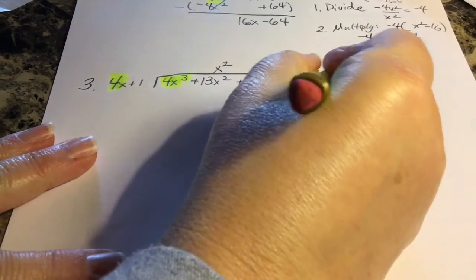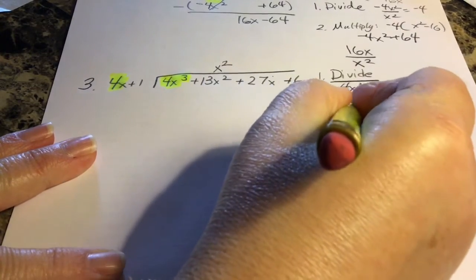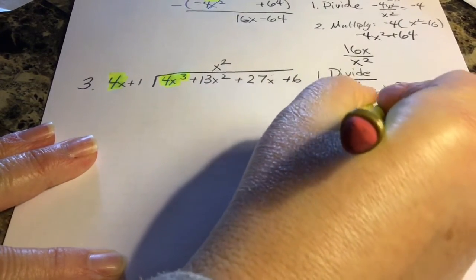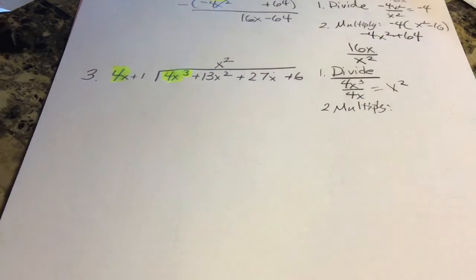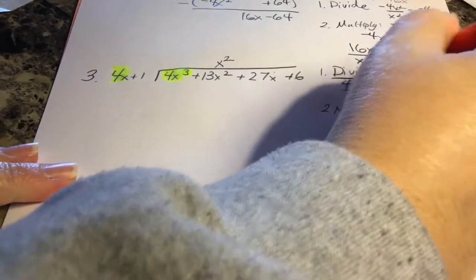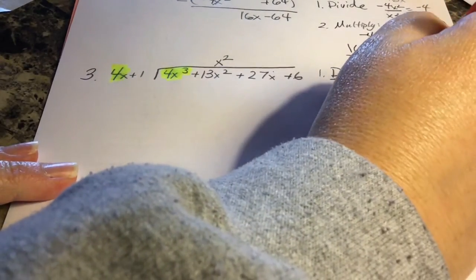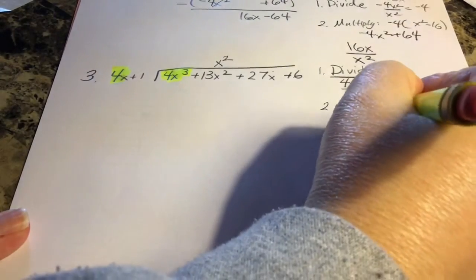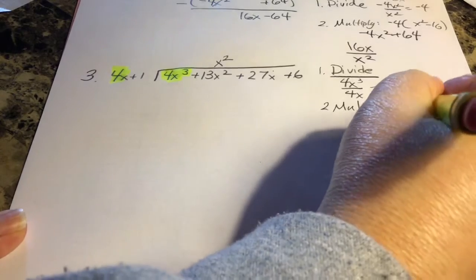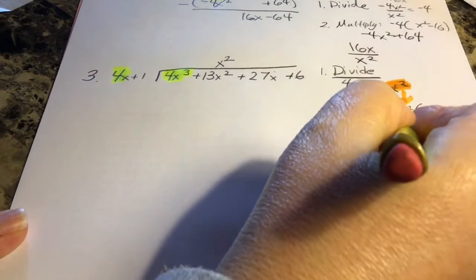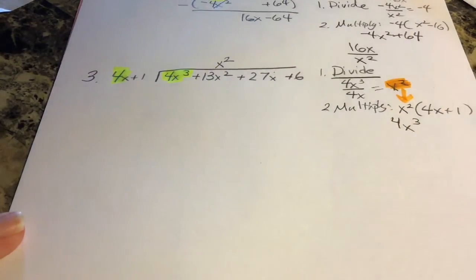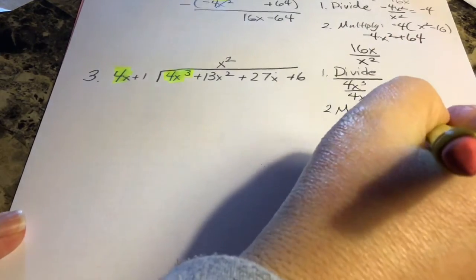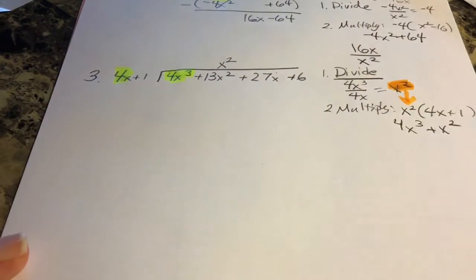And step 2 is to multiply. You multiply the answer that we just got. So you bring that down. So you multiply x squared by 4x plus 1. X squared times 4x is 4x to the third power. X squared times 1 is x squared.